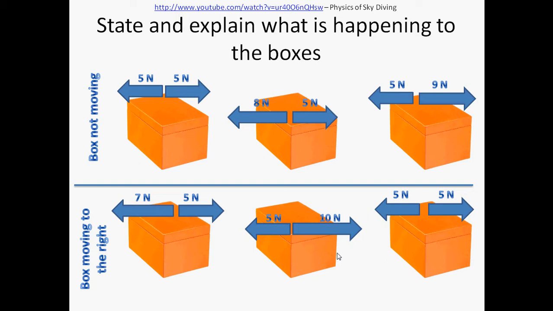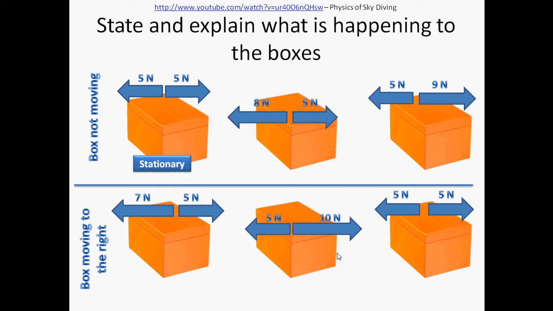So I have 6 boxes, 3 of them are not moving, 3 of them are moving to the right. I want you to tell me what the boxes are doing, if they're moving, not where they are. So pause the video if you want to try. Otherwise, here come the answers. So first one, 5 newtons and 5 newtons. The forces are balanced, resultant force is 0, so the box is not moving, okay, stationary.